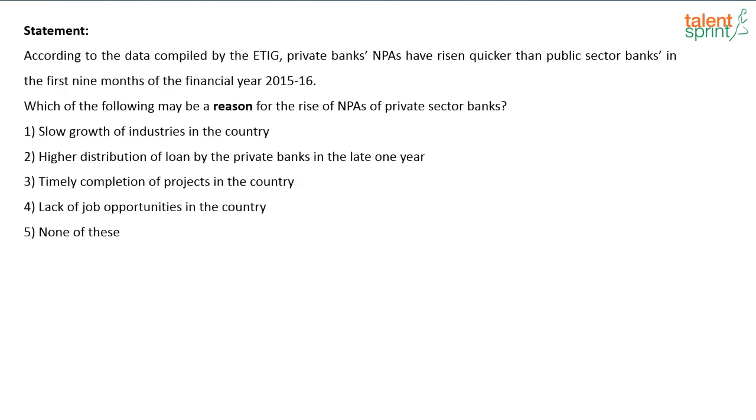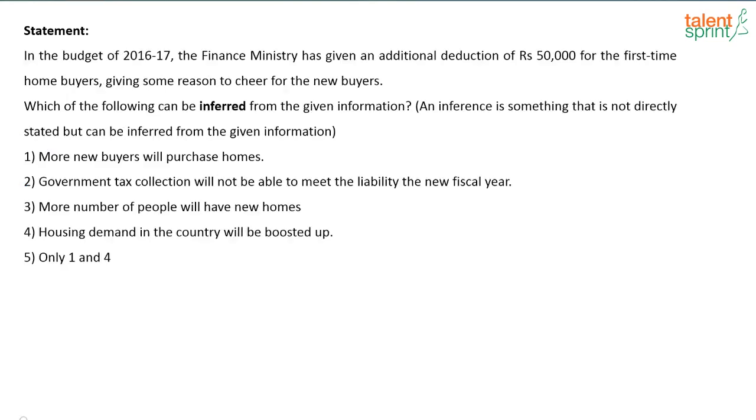So, the banks have given a lot of loans. Some of them have not returned the loan, or are not paying properly. So that becomes a non-performing asset, right? So the non-performing assets will generally increase when there is a higher distribution of loan. So which of the following may be the reason for the rise of NPAs? The reason can be higher distribution of loan by the private banks in the last 1 year. Option 2. Yes, all of you have given me answer as option 2. Very good. Next one.